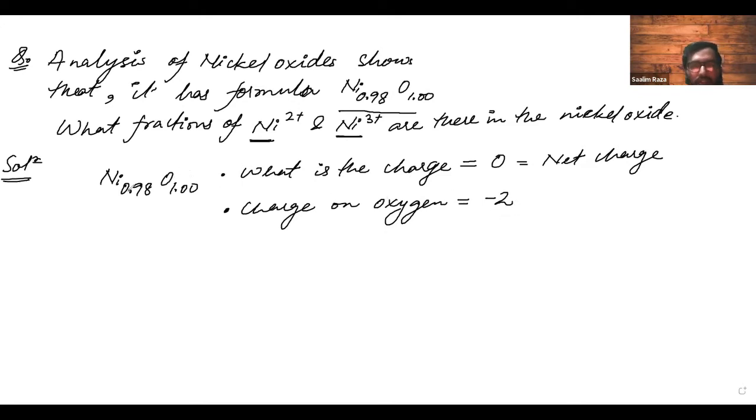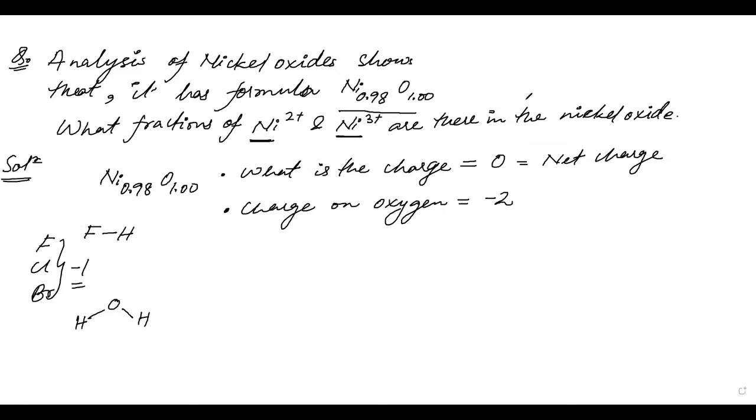The oxidation state of halogens like fluorine, chlorine, bromine is -1, right? That is why when F makes a bond with hydrogen, it just makes one bond, HF. But oxygen needs two hydrogens. Hence, -2 charge.